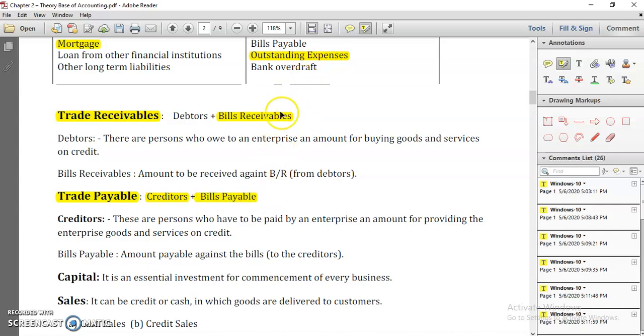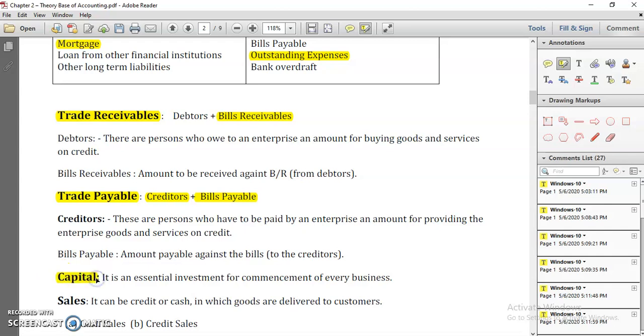Next, bills payable, same way. If you are receiving bills in return for your sale, those are called bills receivable. If you are giving bills to those persons from whom you are purchasing goods on credit, those become your liabilities. Liability, I told you, is your obligation. You have to pay.